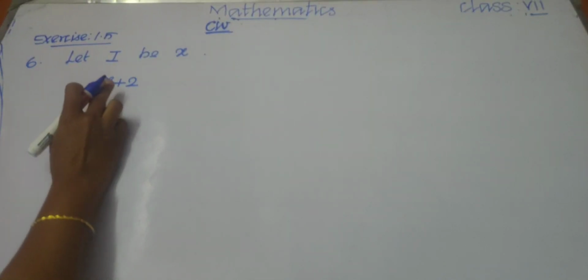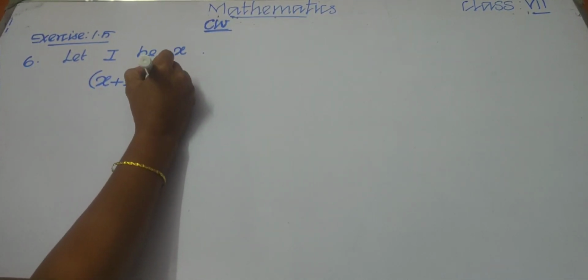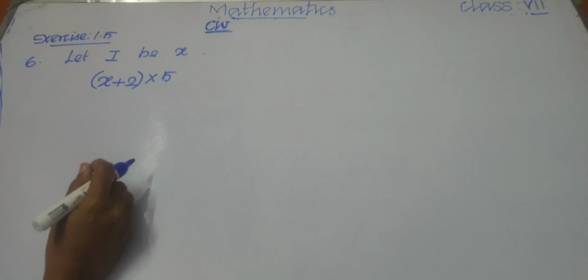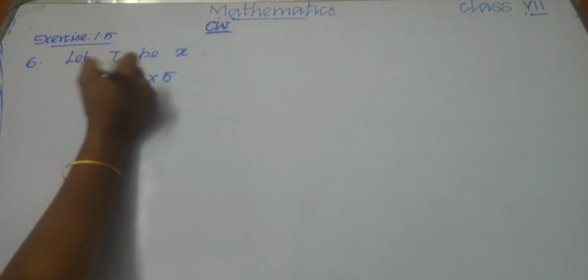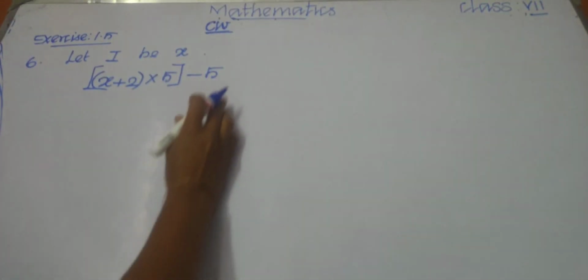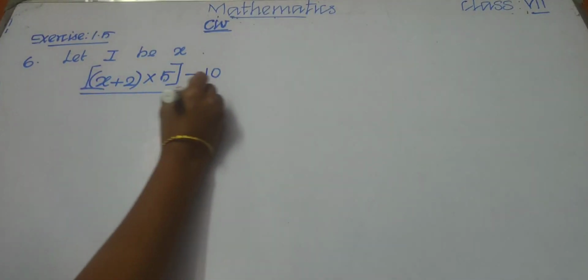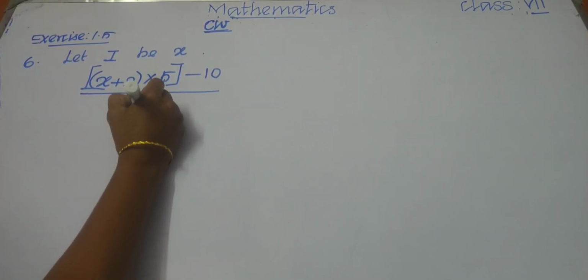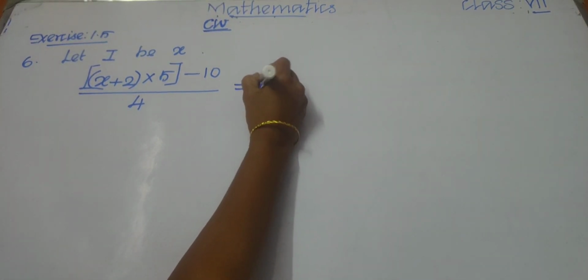Then multiply by 5, so into 5, and subtract 10, so minus 10. Then we need to divide this whole by 4, and I will give you 15 means we can write equal to 15, children.